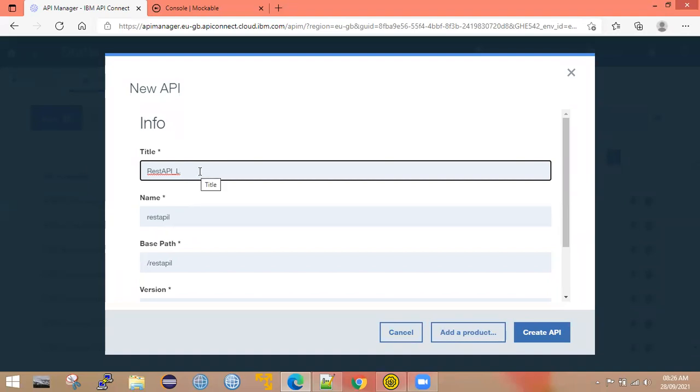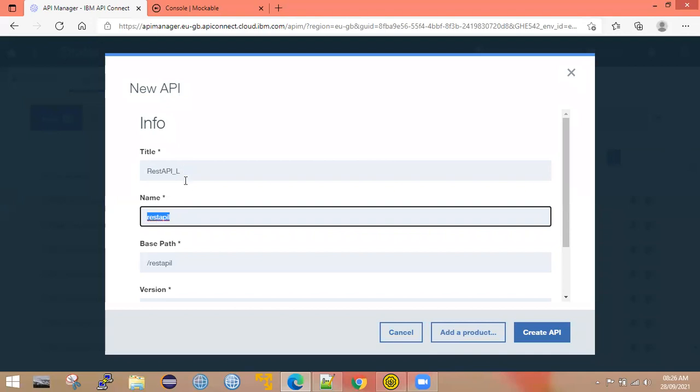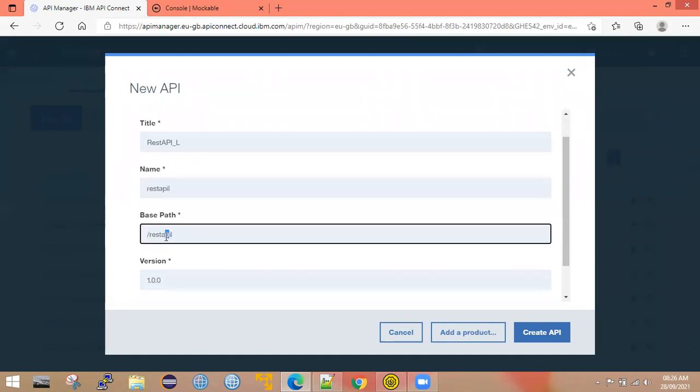So this is the title of the API, and the API name will be based on this. Whatever title you provided here, it will remove any special characters, and it will have only lowercase letters. And this is the base path of the API. I'll talk more about the base path in the future, but for now just remember it.